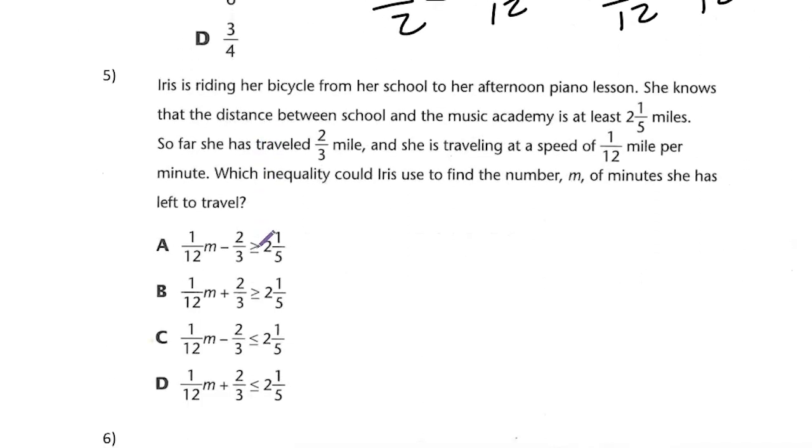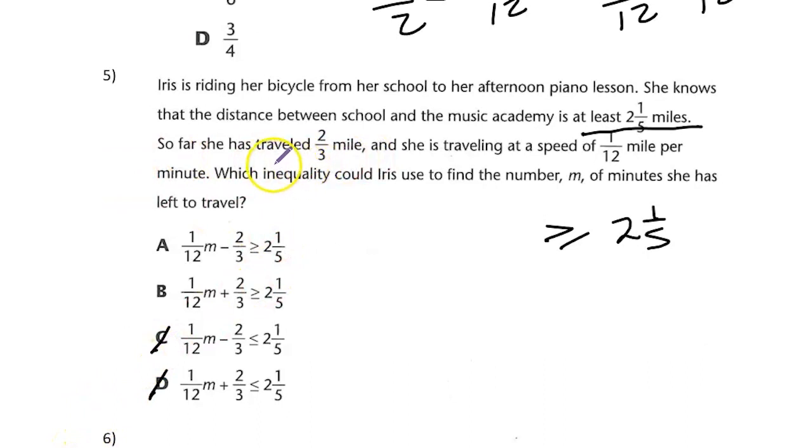Next question. Iris is riding her bicycle from her school to her afternoon piano lesson. She knows that the distance between school and the music academy is at least 2 1/5. So we know that at least means greater than or equal to. So that's greater than or equal to 2 1/5. So from that, we can eliminate C and D already. So we are left with only a 50% chance of making a mistake now.